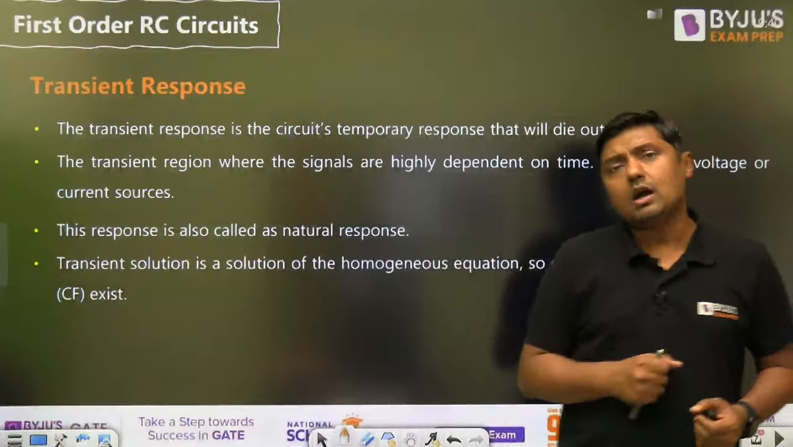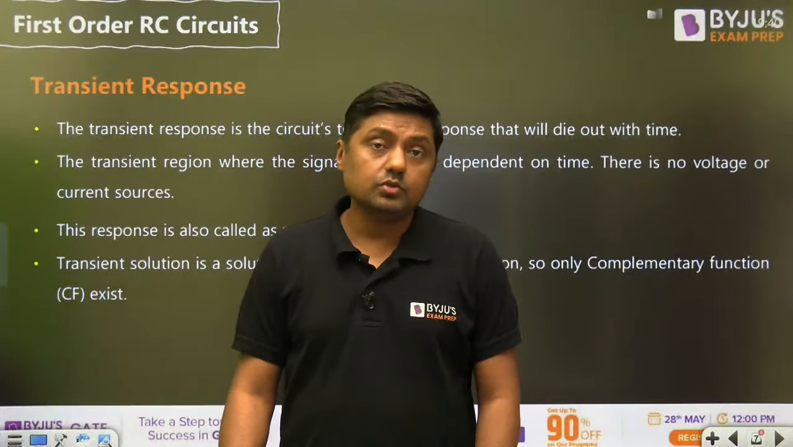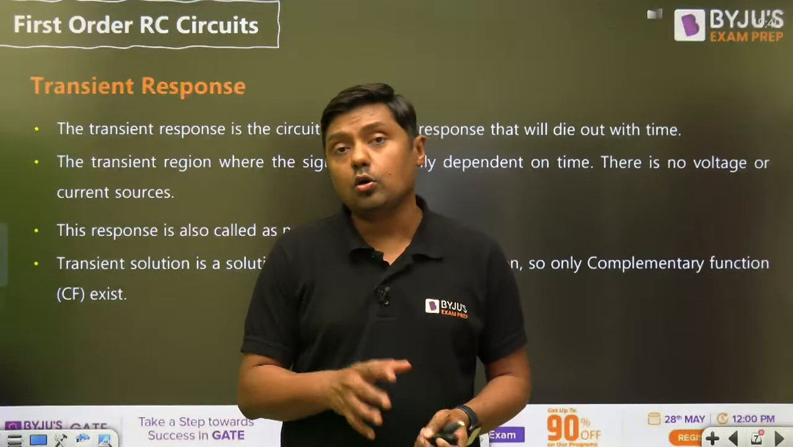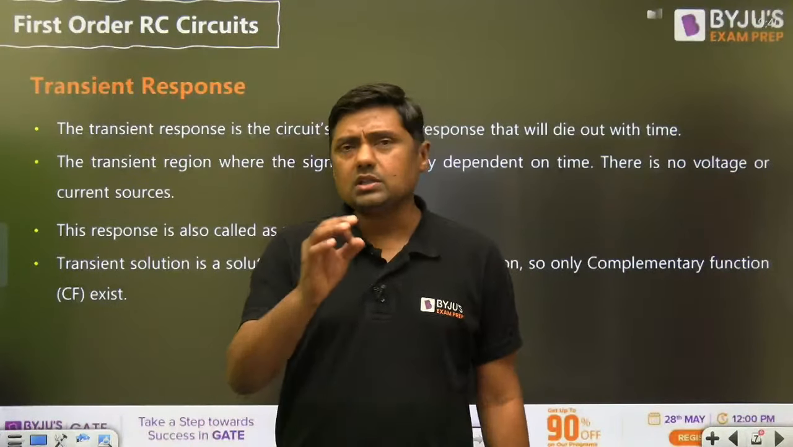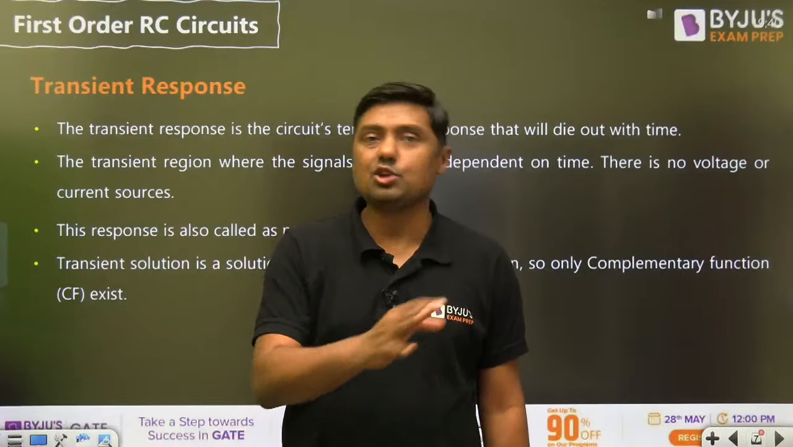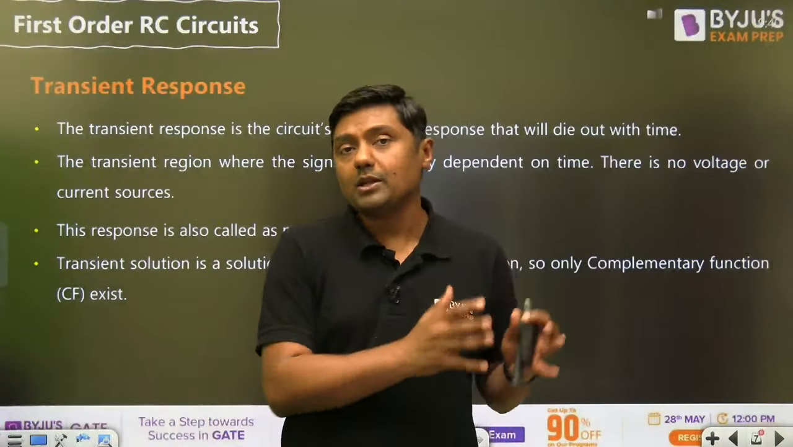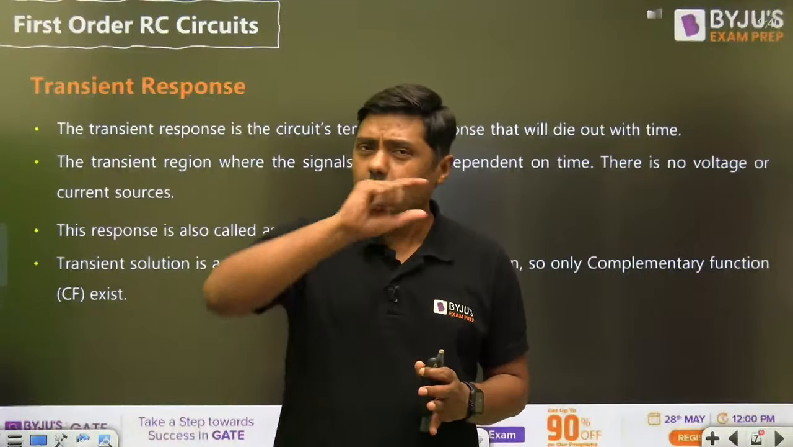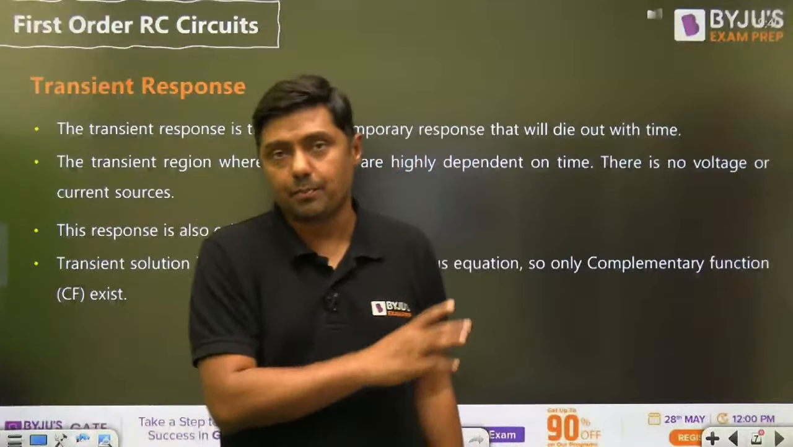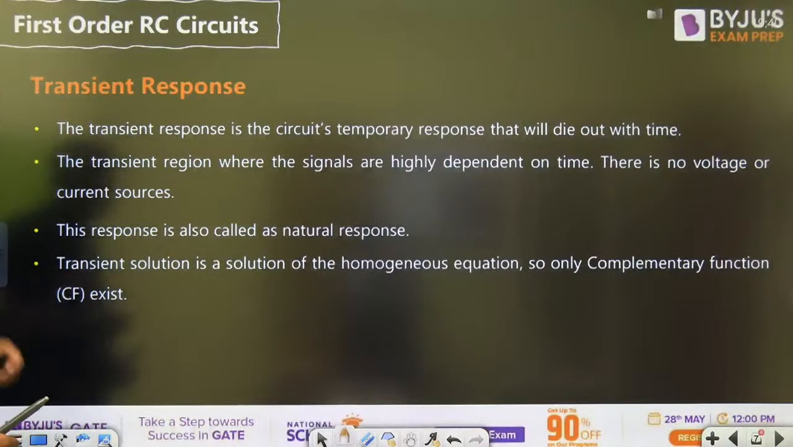What is the meaning of the last point? When we have differential equations, there are two types: homogeneous differential equation and non-homogeneous differential equation. So what is the transient? Transient is the solution of the homogeneous differential equation. Complementary function, I am using the terms from mathematics. I will discuss all these points in this session with important examples. Okay, stay tuned with me. So this is the complementary function.